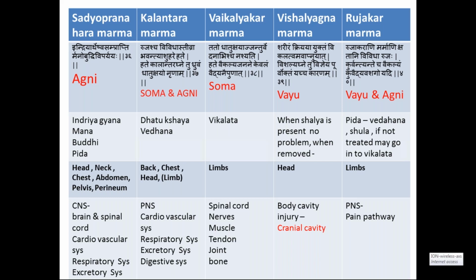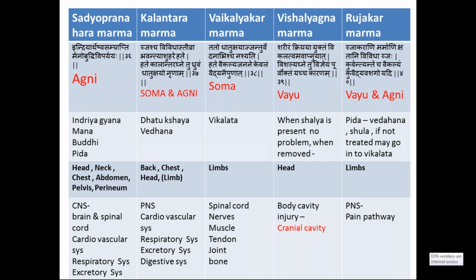Most of the Sadhya Pranahara marma, the area of distribution is very important. I will briefly highlight the area of distribution. Most of the Sadhya Pranahara marmas are present in the head portion, neck portion, chest and abdominal portion, or even in the pelvis and perineum. Pelvis means the urinary bladder, and in the perineum we have the Guda marma. So just concentrate on the area of distribution.